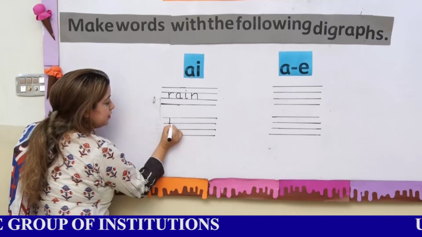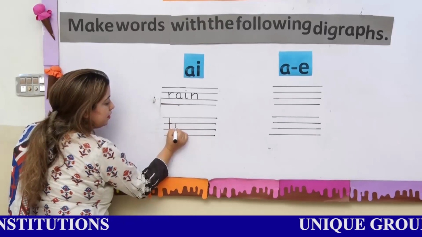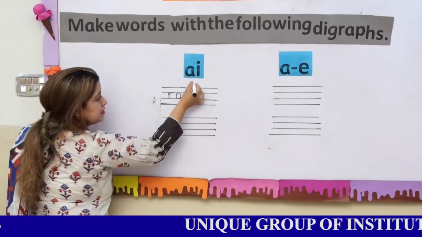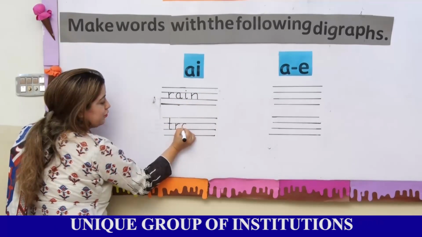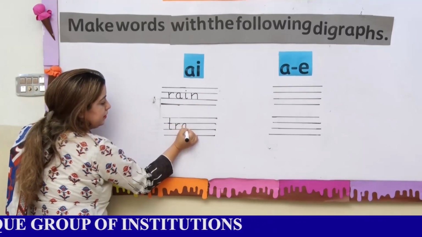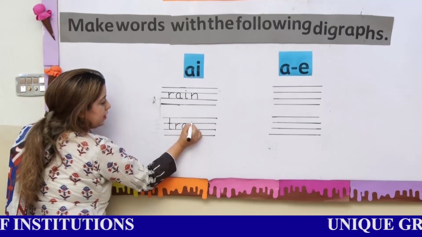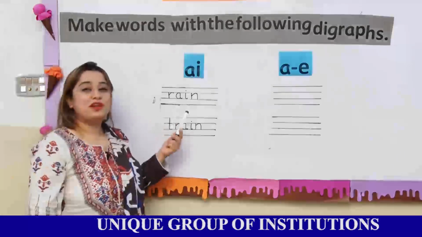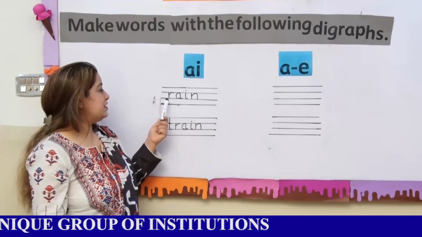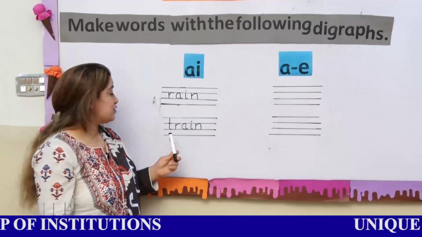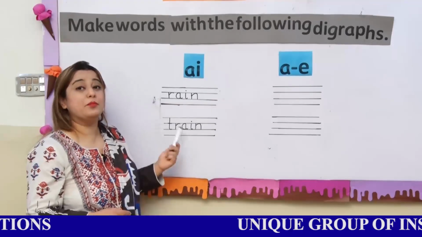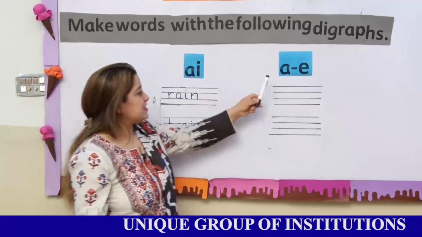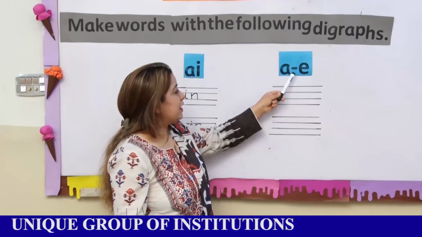T, R, and this digraph gives the sound of A. T, R, A, N, train. You can also write any other word: instead of rain you can write main and instead of train you can write brain. Now moving on towards the next digraph, A dash E.